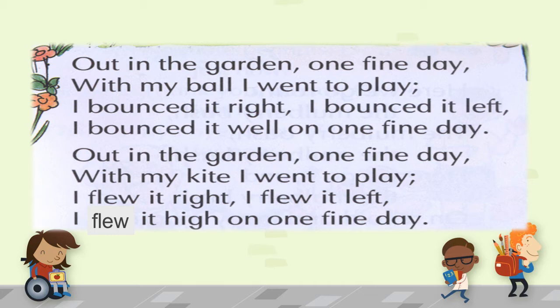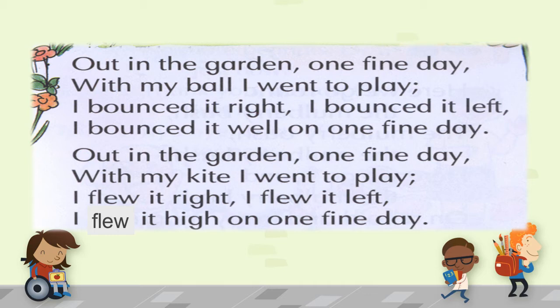Children, this is a poem about a boy who goes out in the garden to play with his or her ball. The poet can be a boy or a girl. So what does he do in the garden? He or she goes out in the garden with his or her ball to play.